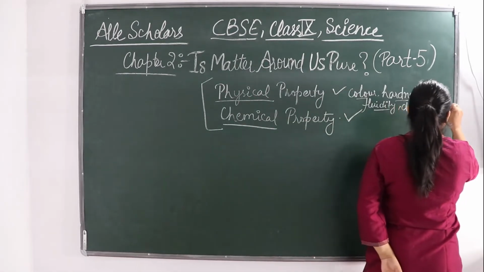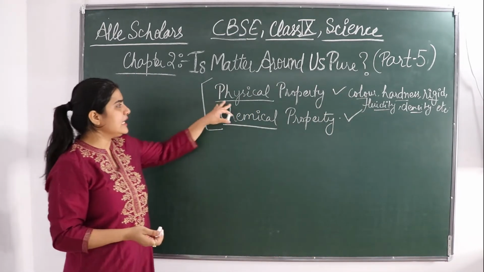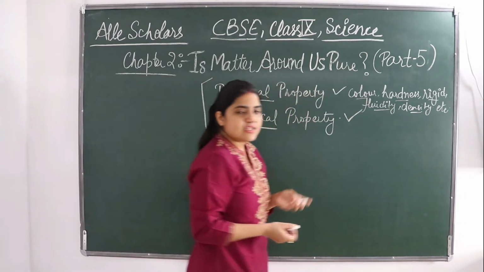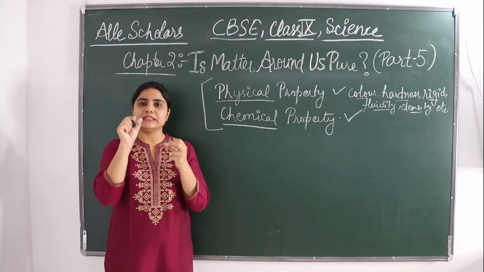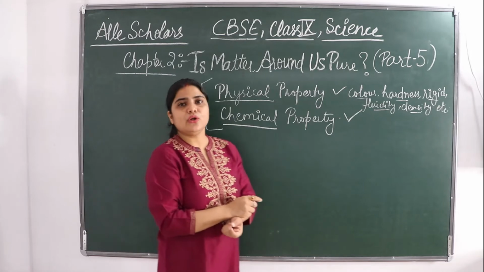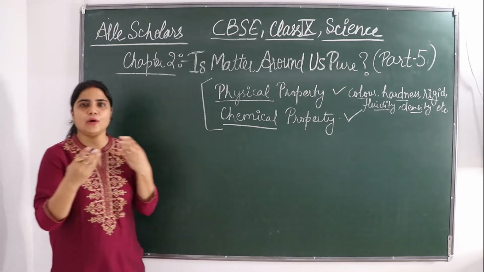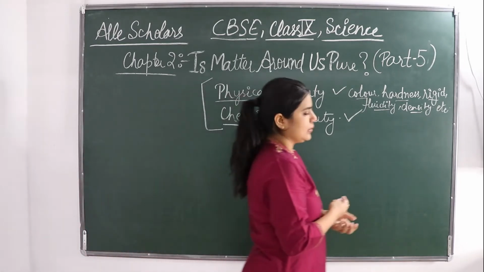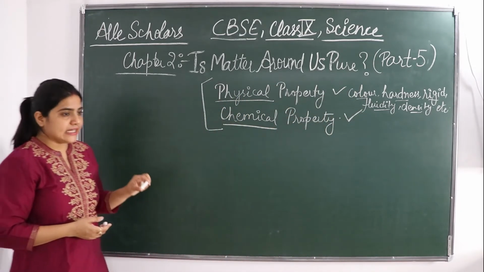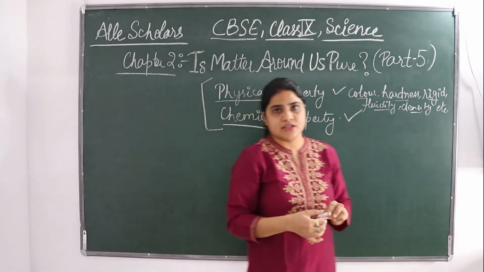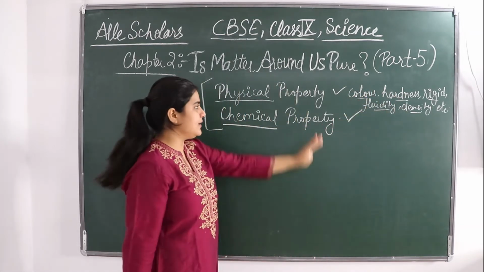These properties can be seen, you can see and feel them. These types of properties are called physical properties. So you can say that physical properties are those properties that can be observed. You need not perform any reaction just to see their property. You can tell by observing the particular things. Then the interconversion of states is a physical change. Now these are all the properties you can observe and tell.